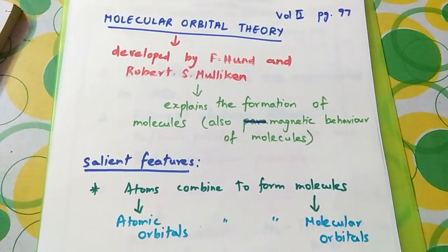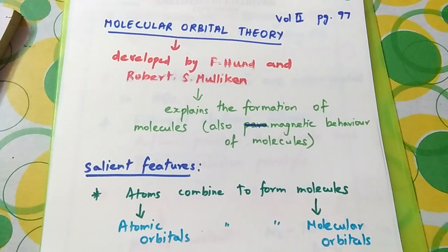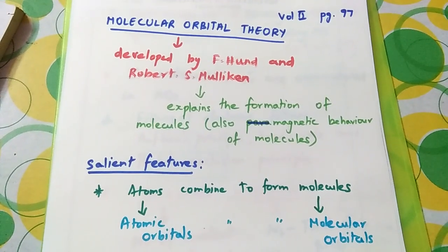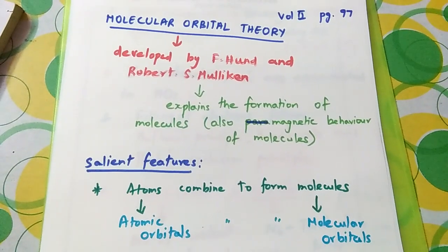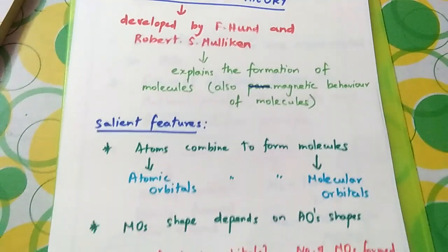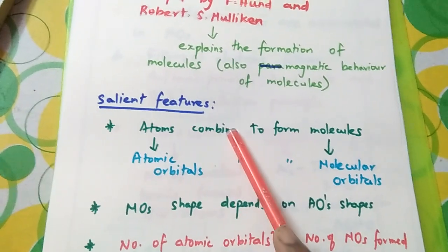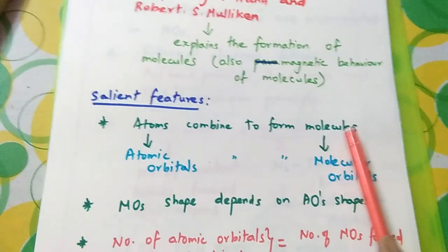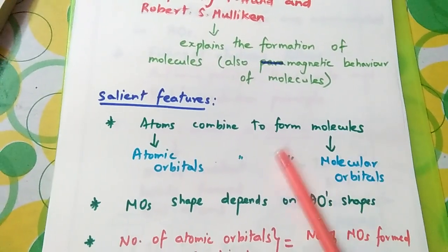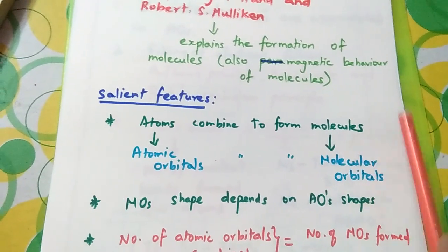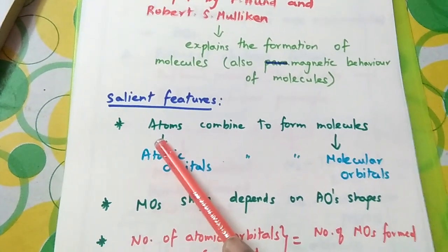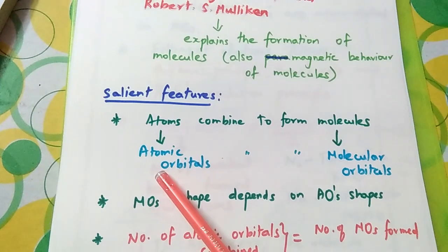This theory was developed by F. Hund and Robert S. Mulliken. The salient features of this theory are: the first point, atoms combine to form molecules. We know this. When two or more atoms combine, molecules are formed. The atoms contain atomic orbitals.